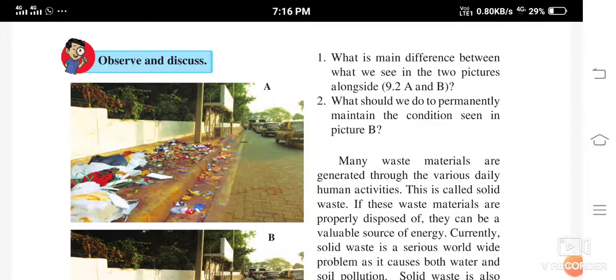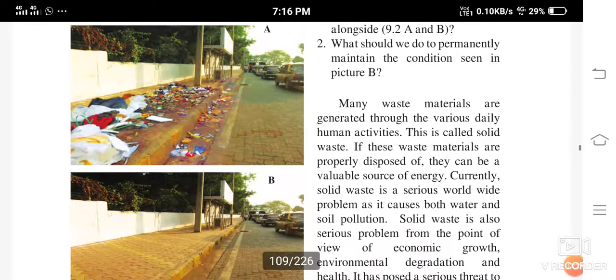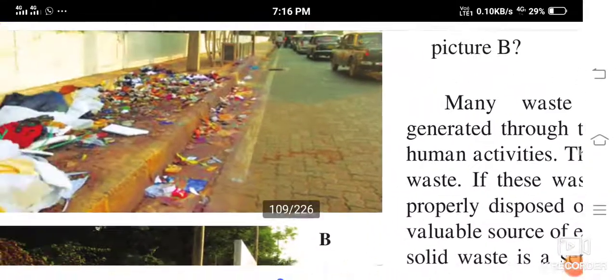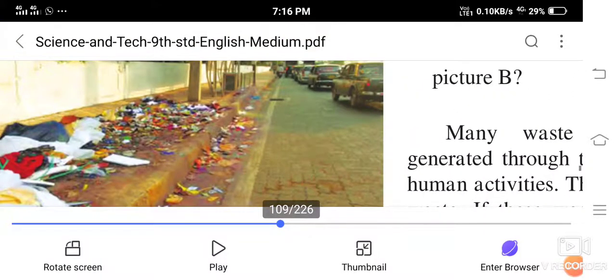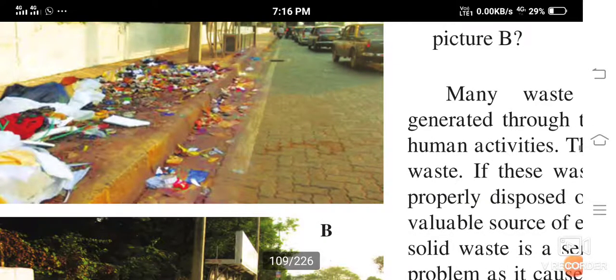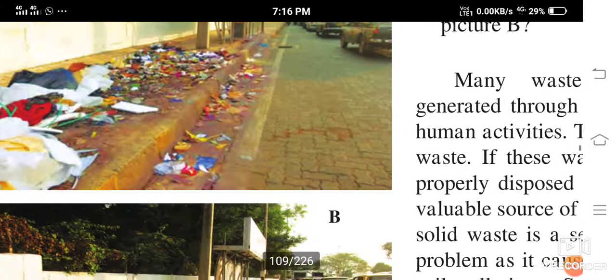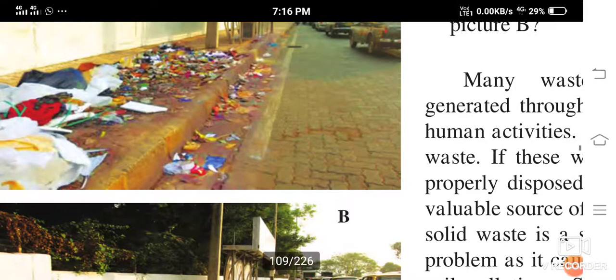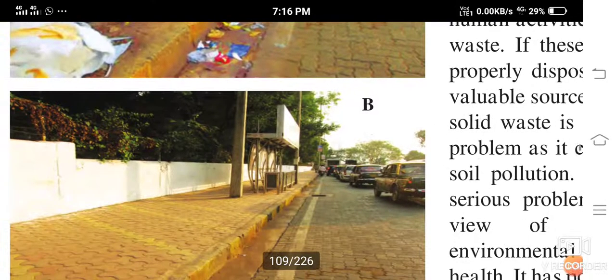So before going with the questions, you observe these two figures. Yes, you can see the garbage which has been thrown, it's not thrown in the dustbin, isn't it? What has been done? It is thrown around the dustbin on the sides of the roads. So how dirty and unhygienic it looks, isn't it?